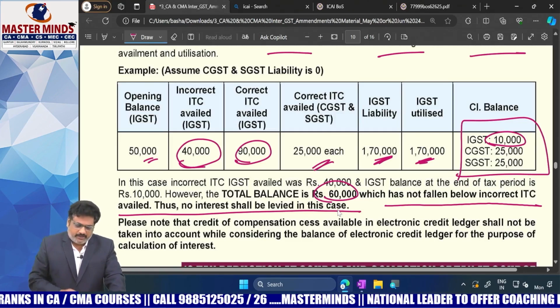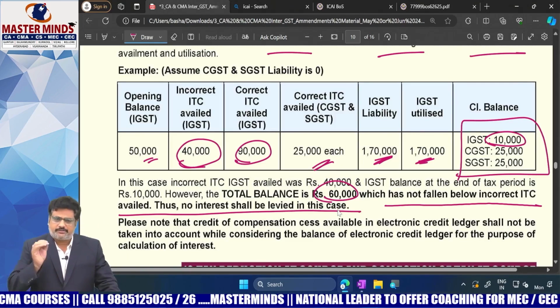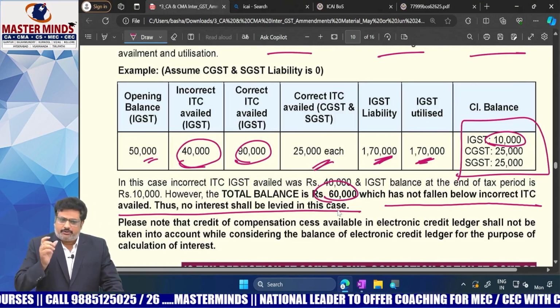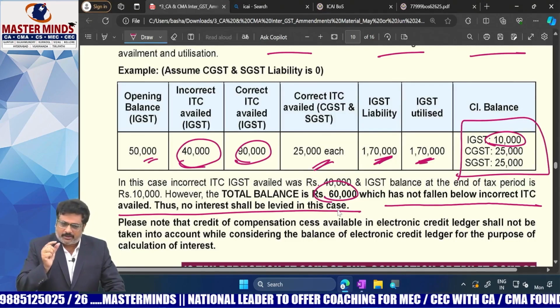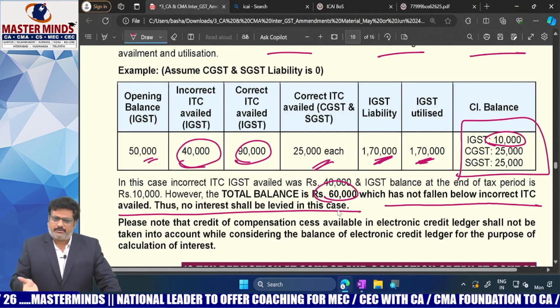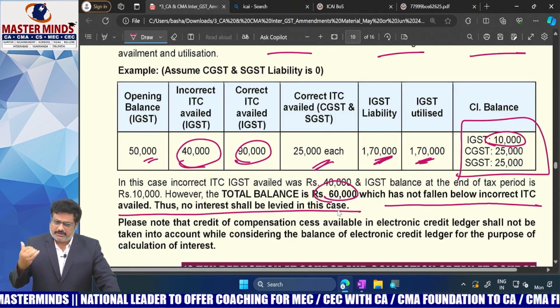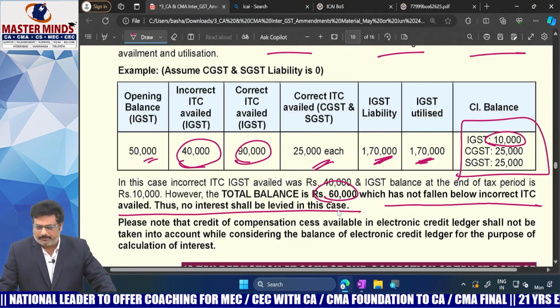That is the point you need to remember. In order to check wrong utilization of ITC, not only the closing balance of IGST ITC but the total balance of IGST, CGST and SGST needs to be considered.